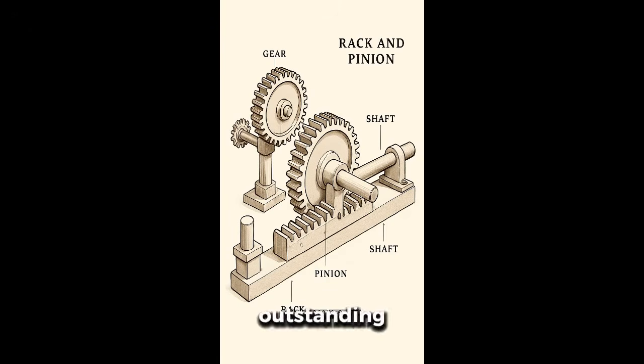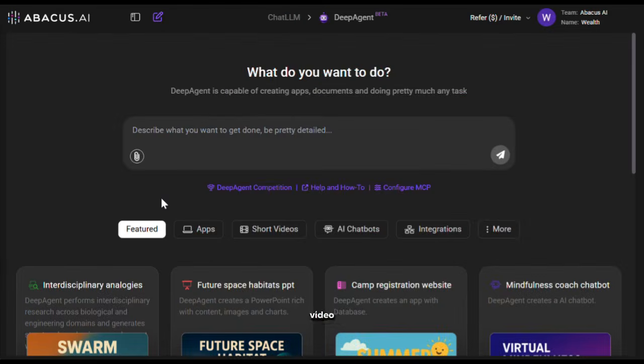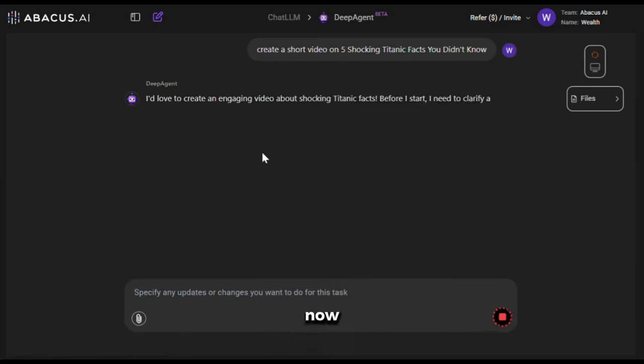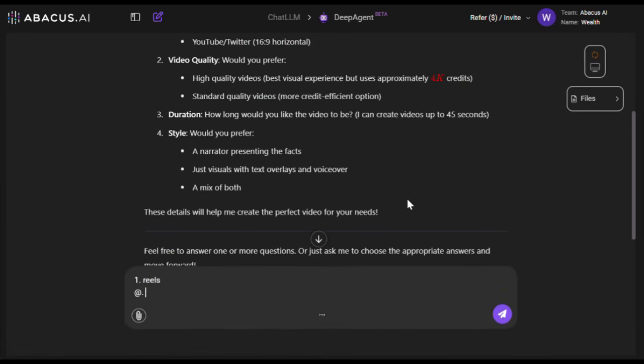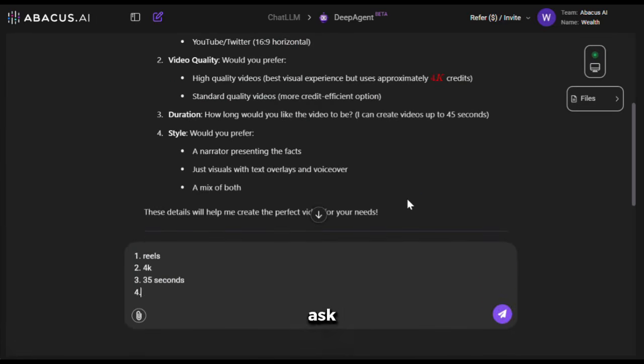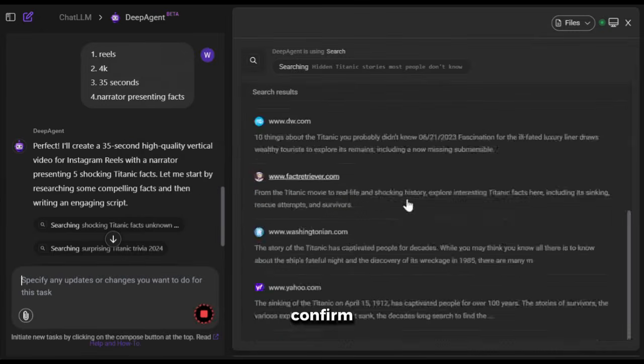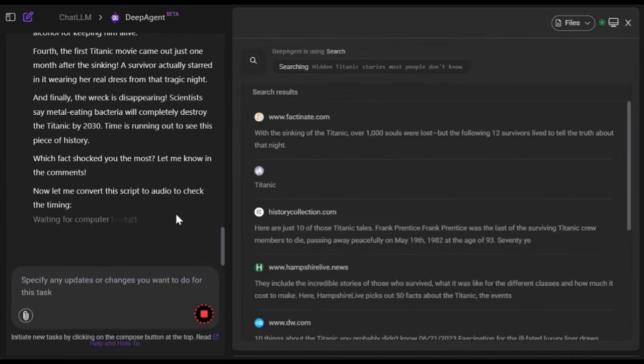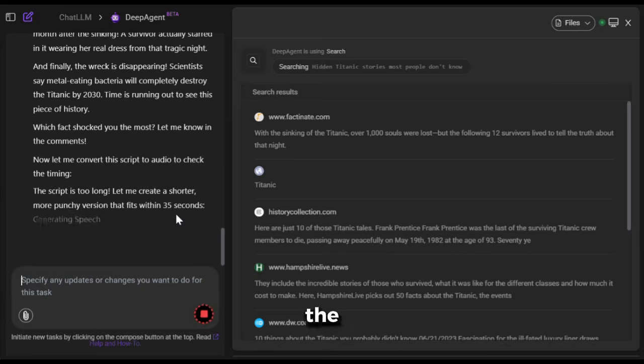This is just outstanding. Let's try one more video. This time I am going to give it this prompt and then hit generate. Now, as you can see, it has already started to process everything, and sometimes it might ask for some inputs or ask you to confirm the scene draft. You can just confirm it and it will take care of the rest. And here is the output.